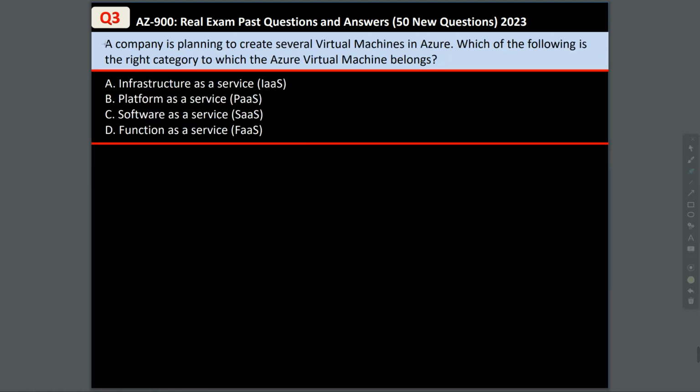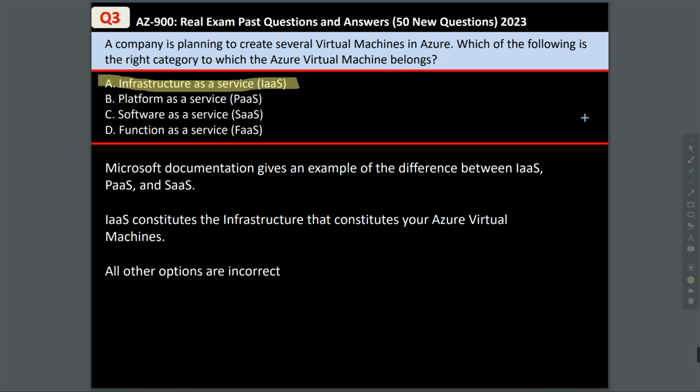Question 3. A company is planning to create several virtual machines in Azure. Which of the following is the right category to which the Azure virtual machines belong? Infrastructure as a service, platform as a service, software as a service, and function as a service. The correct answer is infrastructure as a service. IaaS constitutes the infrastructure that constitutes your Azure virtual machine. Other options are incorrect.